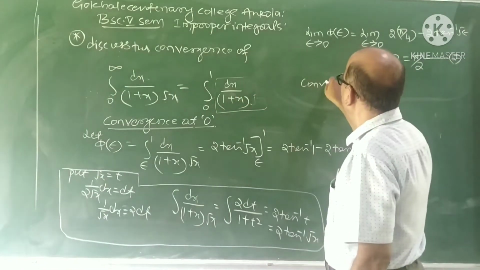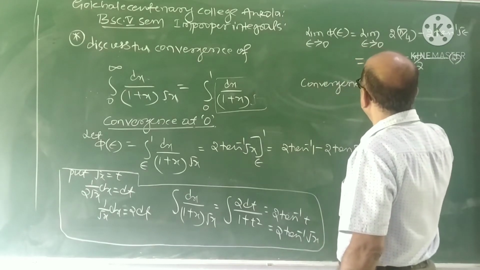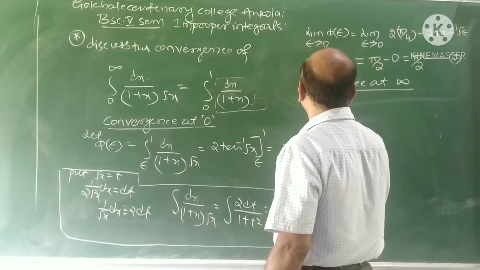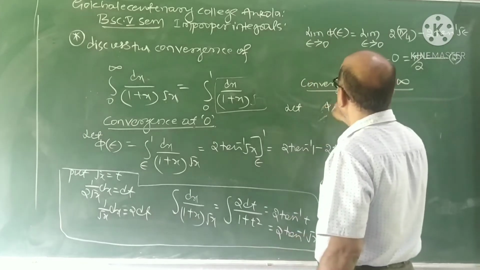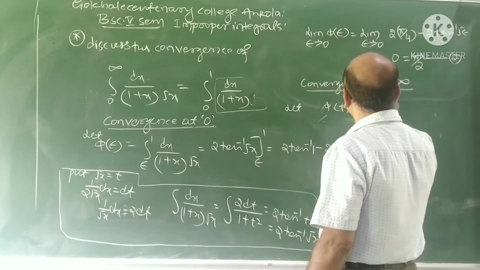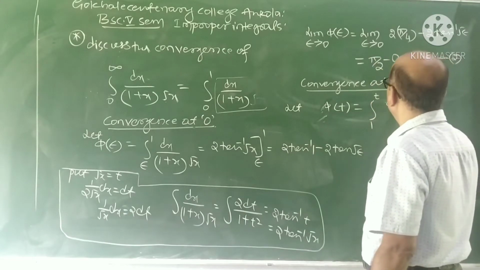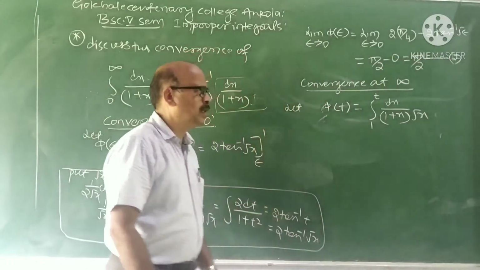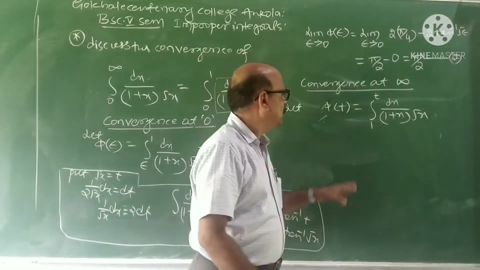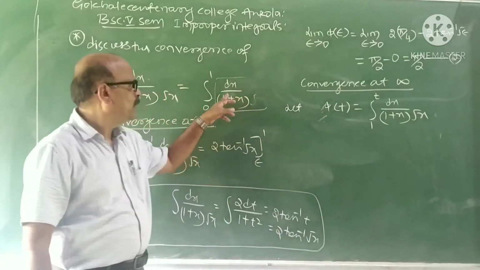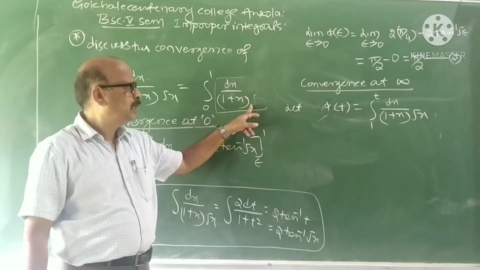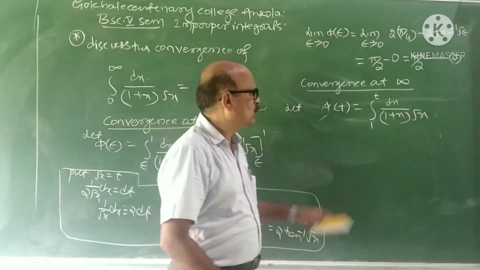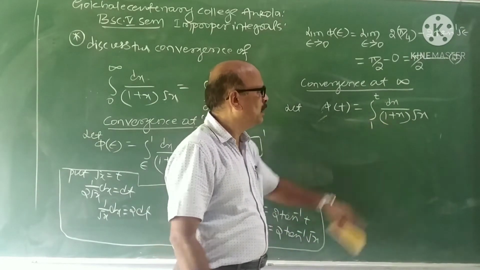Next we take convergence at infinity. For that, let phi of t be the integral from 1 to t of dx by (1 plus x) into root x. Now we say that the integral from 1 to infinity of dx by (1 plus x) root x converges if the limit of phi of t as t tends to infinity exists, then we say that it converges at infinity.